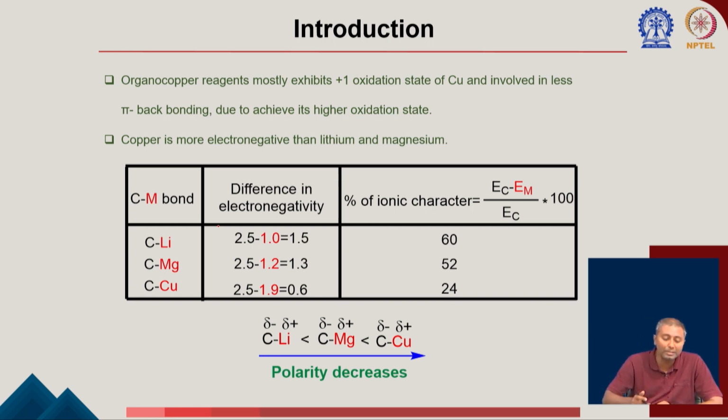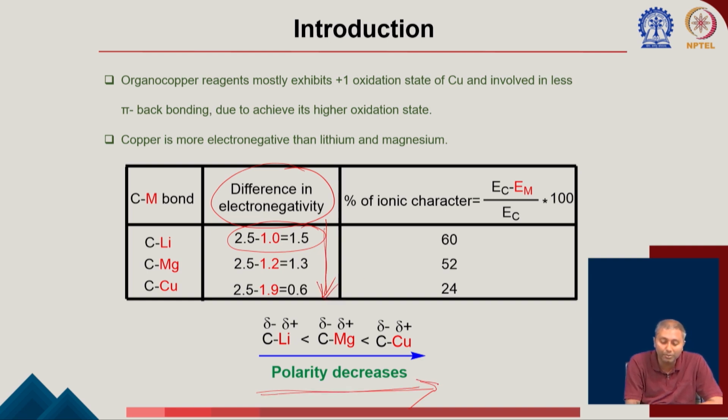So one of the important things is the difference in electronegativity. You must have heard in the previous time when I was discussing organolithium or Grignard, that is one of the important factors, and that decides the polarity of the bonds, okay. So you can see here the difference is very high in case of lithium, it is going down in this direction. As you can see here, once you go in this direction, the polarity is getting decreased as the electronegativity difference is getting decreased.